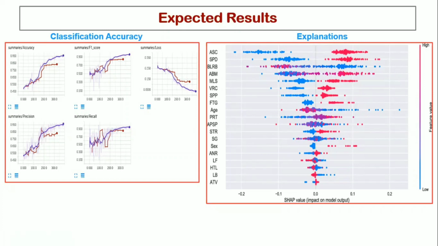These are expected results, whereby we shall classify our accuracy based on these evaluation metrics, which are accuracy, F1 score, the use of precision, recall. We expect our accuracy to be very high. We expect our F1 score to be high. We expect minimum losses. We expect our precision to be very high. And finally, our recall to be high.